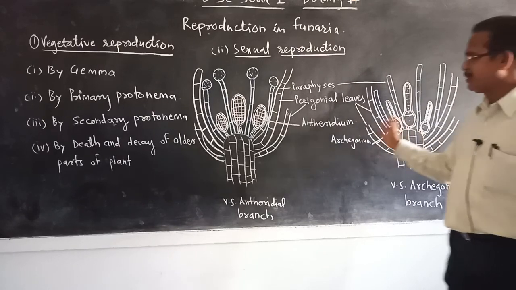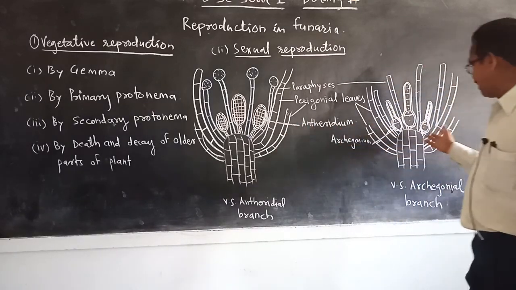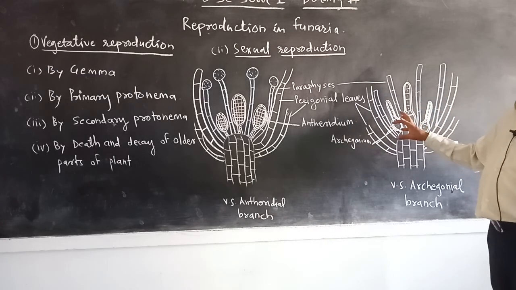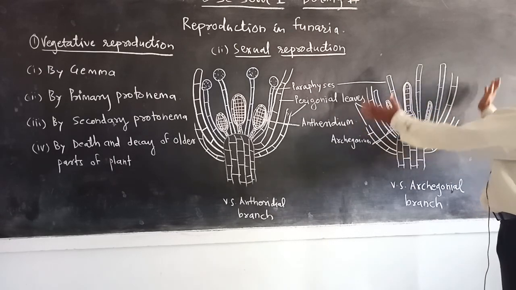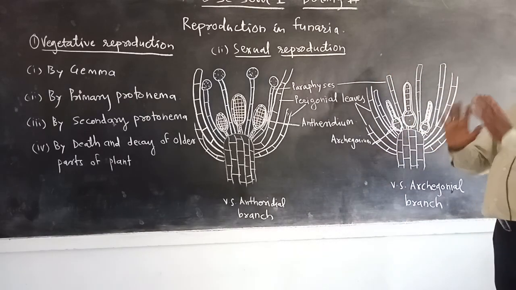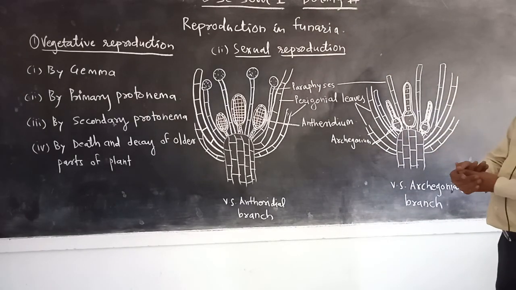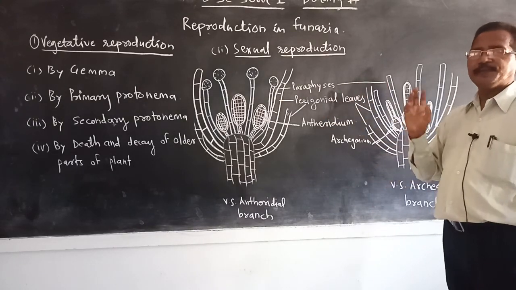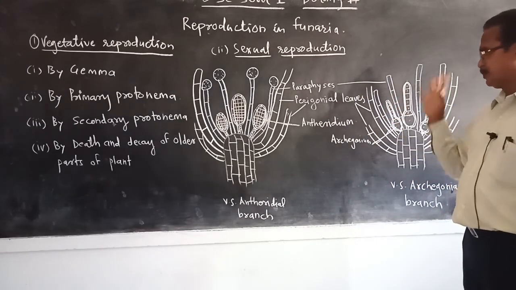Again, all the archegonia remain surrounded by sterile protective leaves called perigonial or perichaetial leaves.